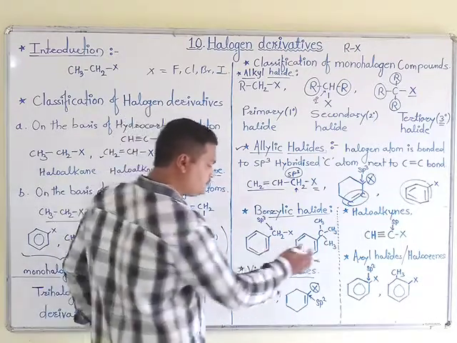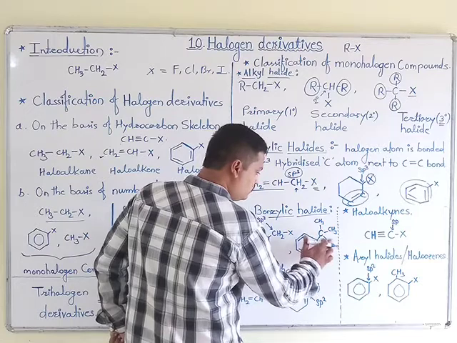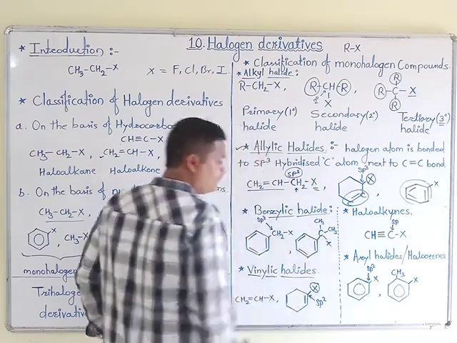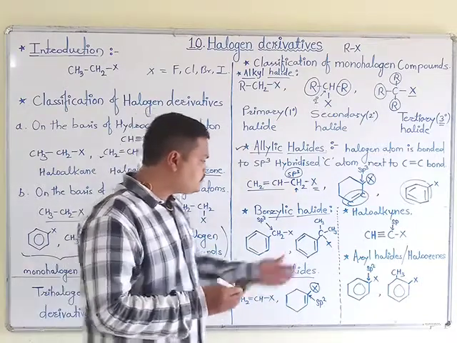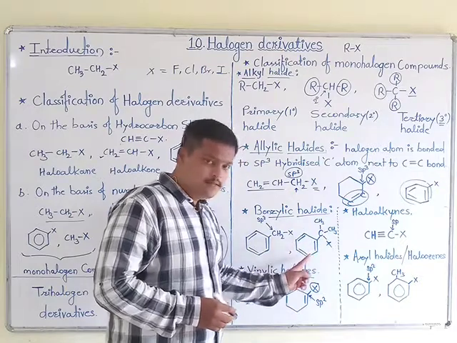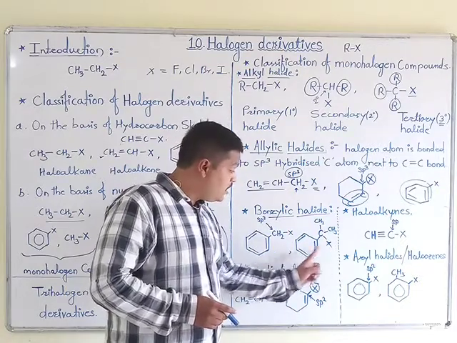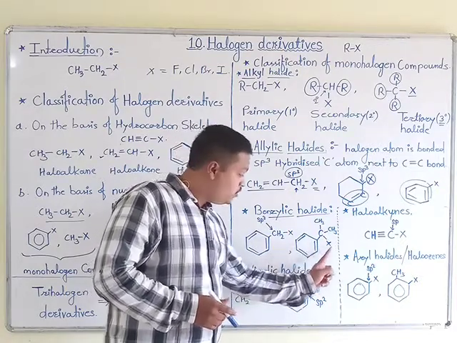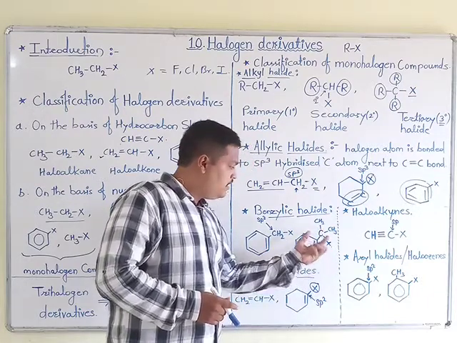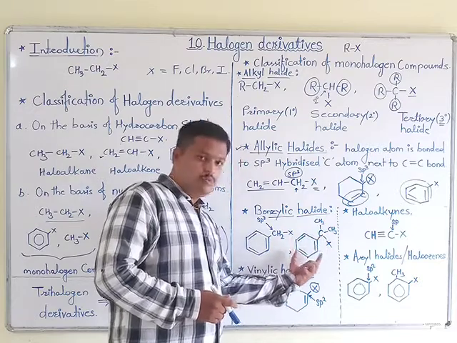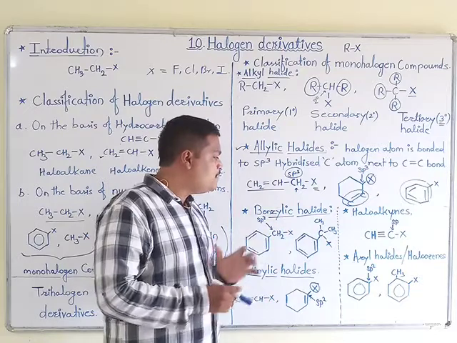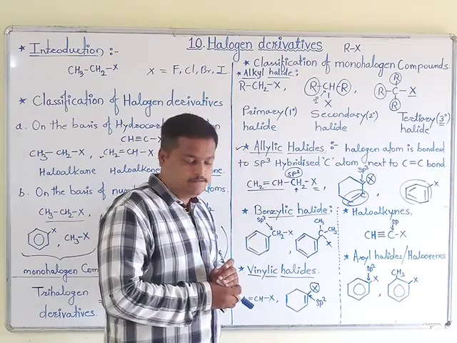See that here also the benzene ring is present, but the halogen is not part of the benzene ring. The halogen is attached to that carbon which is open chain, and that carbon is attached to the benzene ring. Yes, such compounds are called benzylic halides.